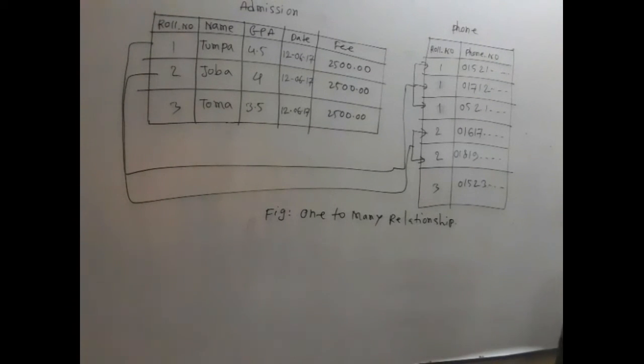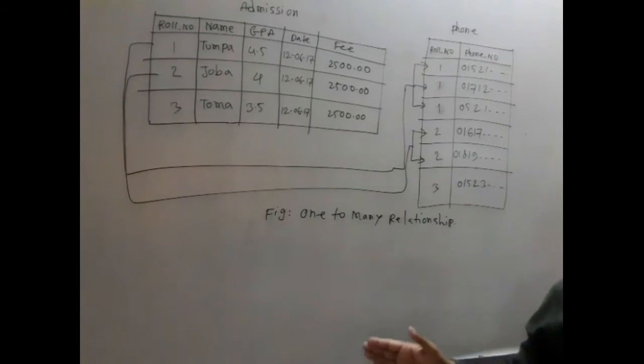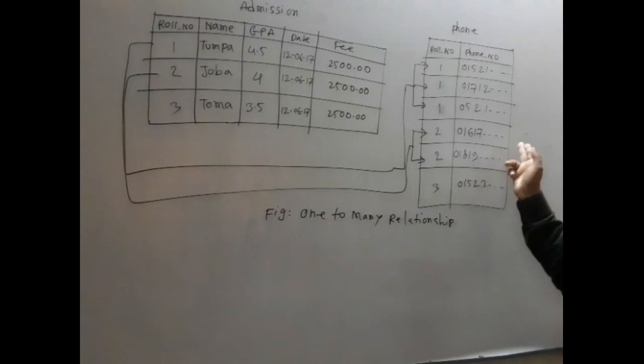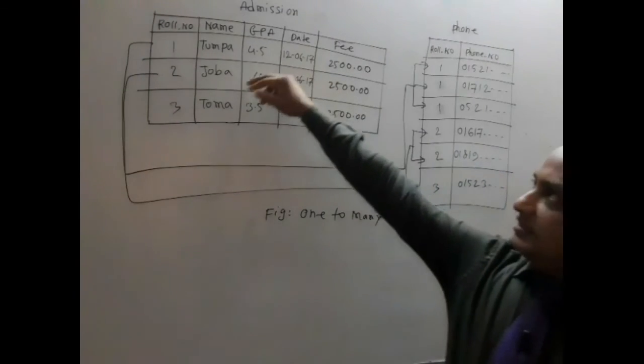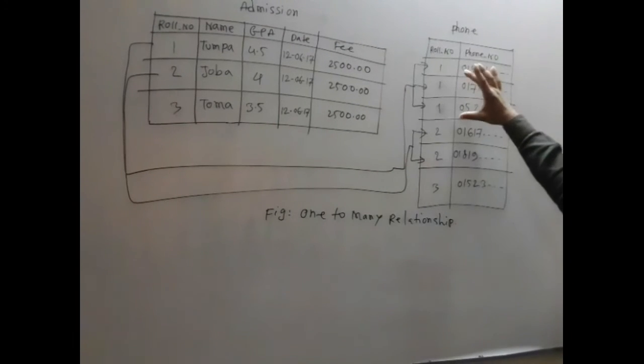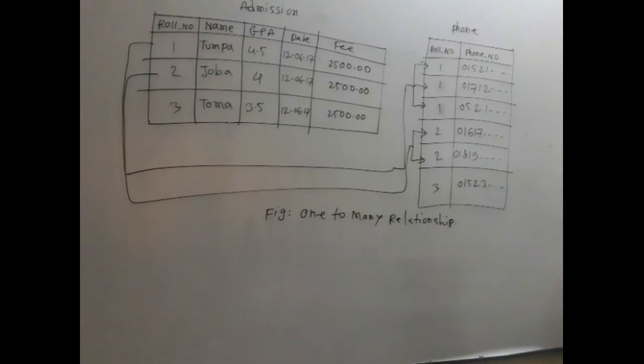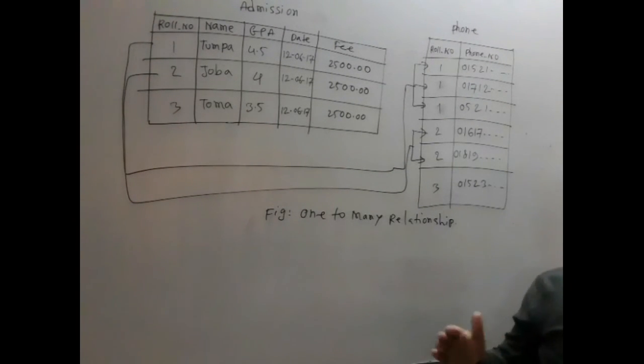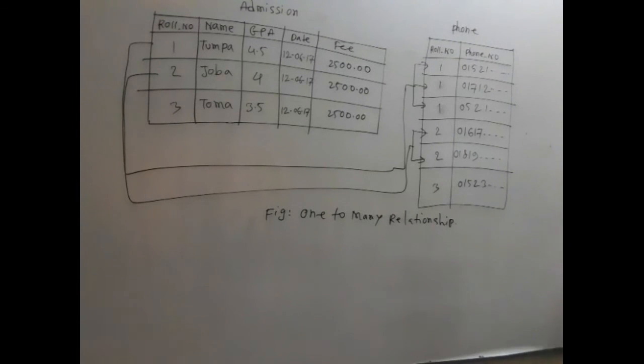So your answer is yes, it is possible to create a relationship between the admission and phone tables, as one record of the admission table is related with more than one record of the phone table. So the relationship will be a one to many relationship.